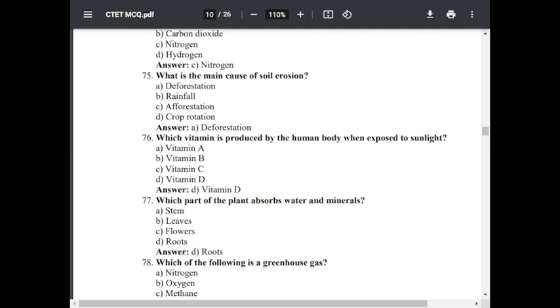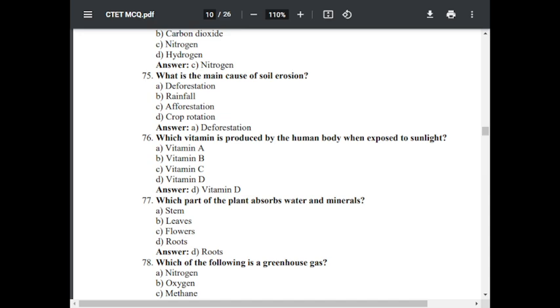Question number 76. Which vitamin is produced by the human body when exposed to sunlight? Option A, vitamin A. Option B, vitamin B. Option C, vitamin C. Option D, vitamin D. The correct answer is D, vitamin D.